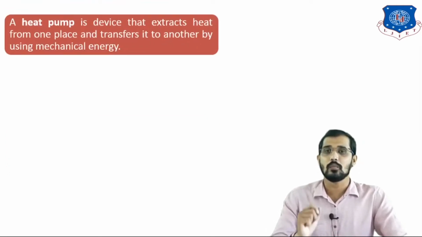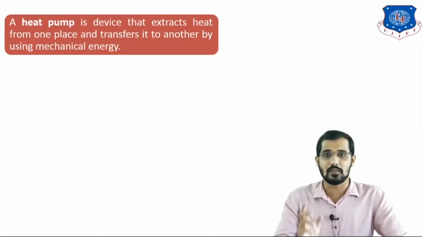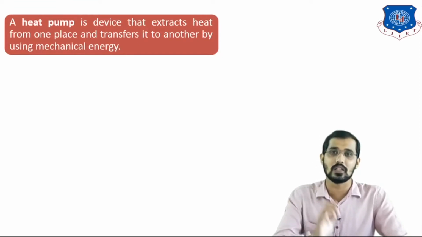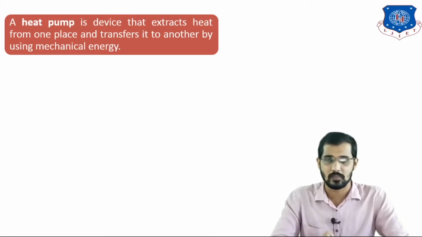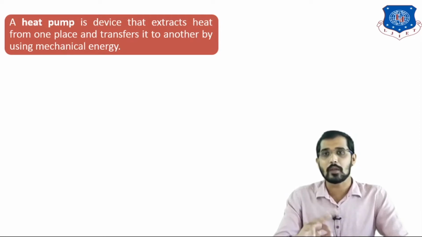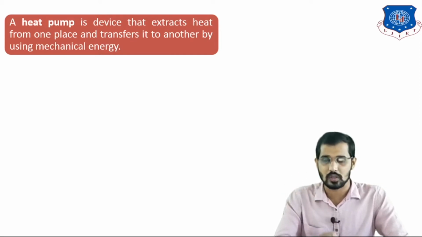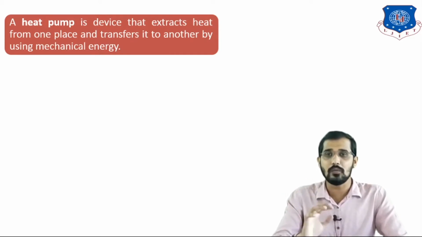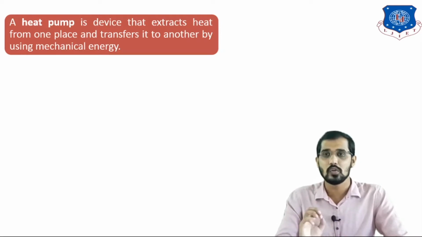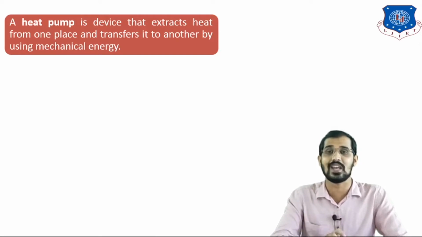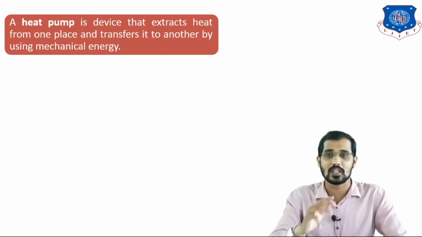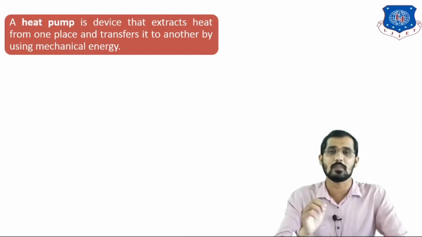Now we will study the heat pump. A heat pump is a device that extracts heat from one place and transfers it to another place by using mechanical energy. What is the meaning of this? I told you according to the second law of thermodynamics, heat always flows from the higher temperature to the lower temperature. But if you want to flow heat from the lower temperature to the higher temperature, you will use a heat pump. By using a heat pump you can extract energy from one source and transfer that energy to another source, by using mechanical energy.